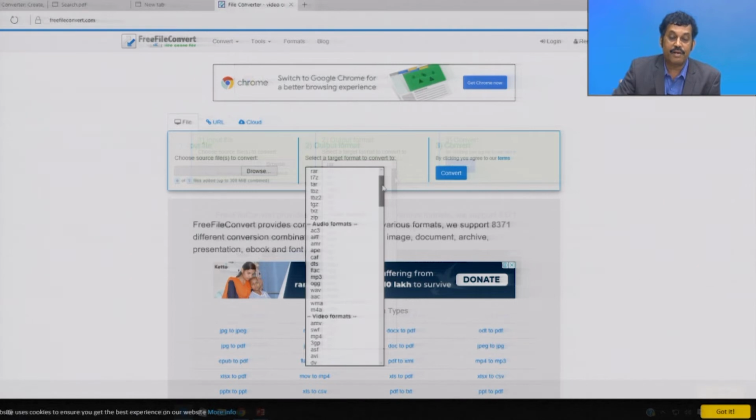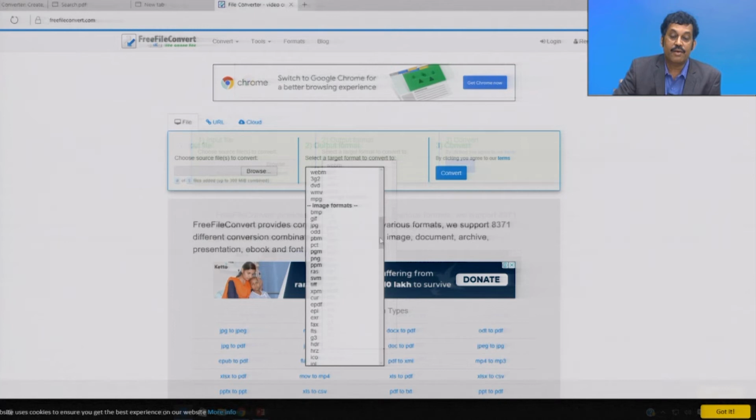Similarly, you can convert an audio file to all these kinds of formats. You can see how many file formats are available. Similarly, for video file formats, you can check all these formats that are available. Whatever the file format of a video you have, you can convert the video file into this format. Similarly, image processing also you can do using this.